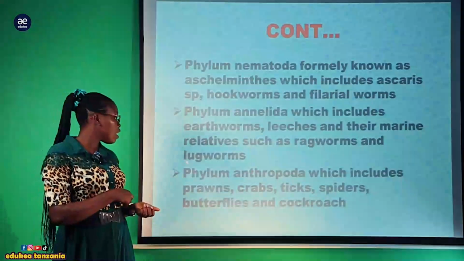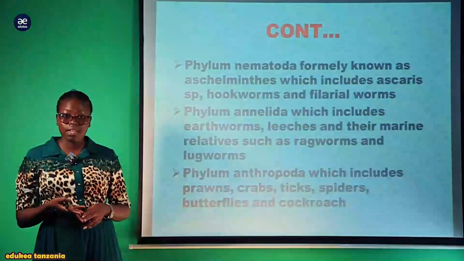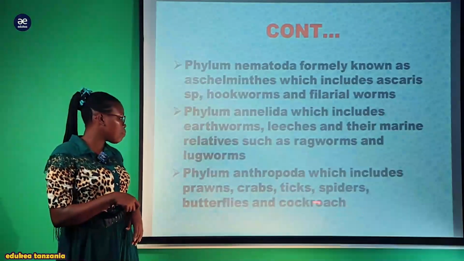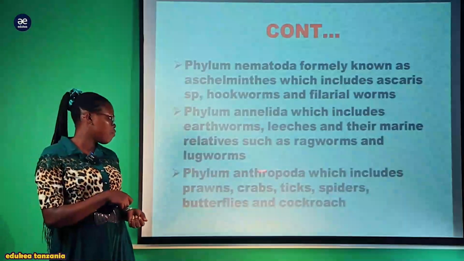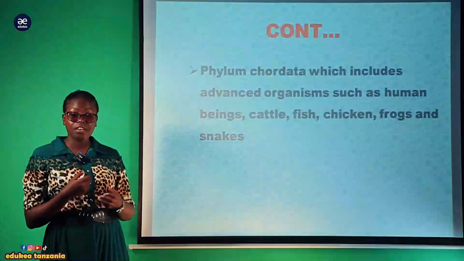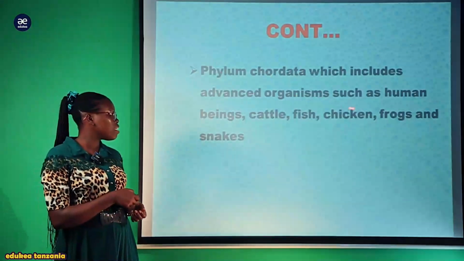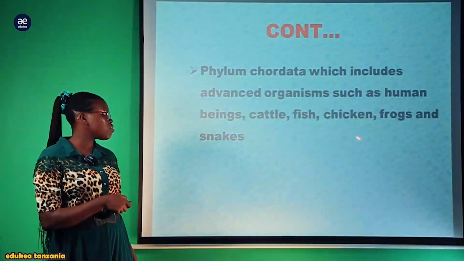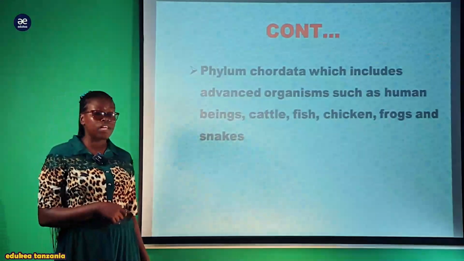Another phylum you can look at in your level is Arthropoda, where we will look at crabs, ticks, spiders, cockroaches and butterflies. There are also classes within it. Another phylum we will look at in kingdom Animalia is Chordata, which includes advanced organisms such as human beings, cattle, fishes, chicken, frogs and snakes. These all belong to phylum Chordata.